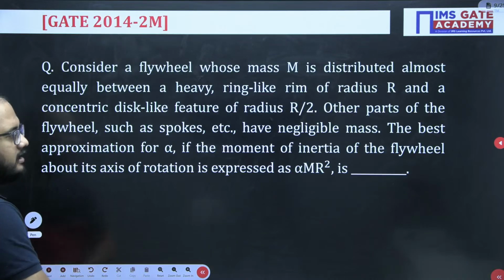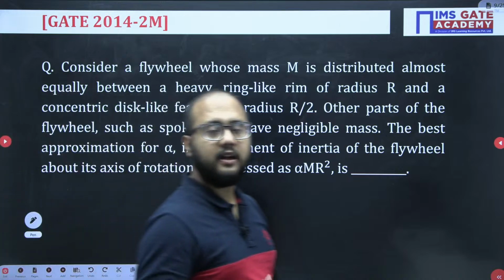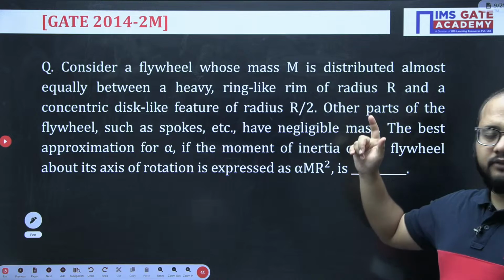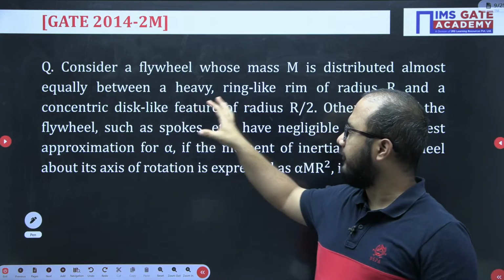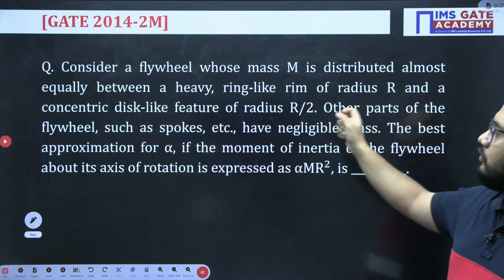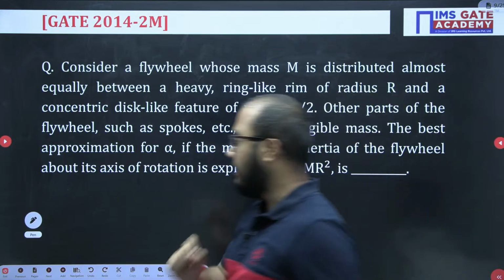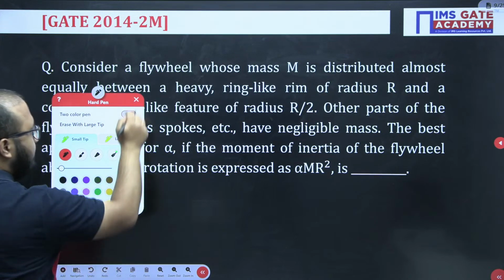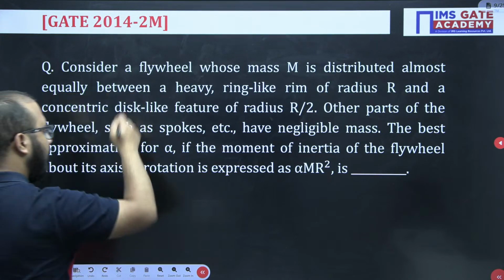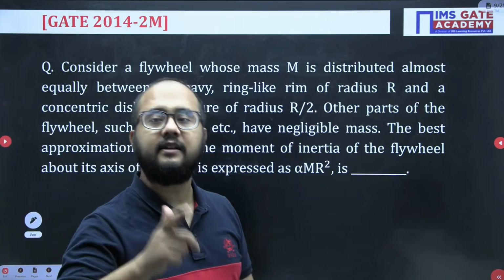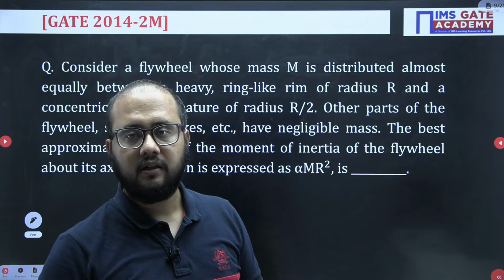Now coming to the next numerical, guys, next numerical, everyone see. 2014, 2 marks. They have given a flywheel whose mass M is distributed almost equally between, now very important, we need to read this question very carefully. Sometimes what happens, we are in so much hurry, we read the question so fast that we misinterpret the question language.